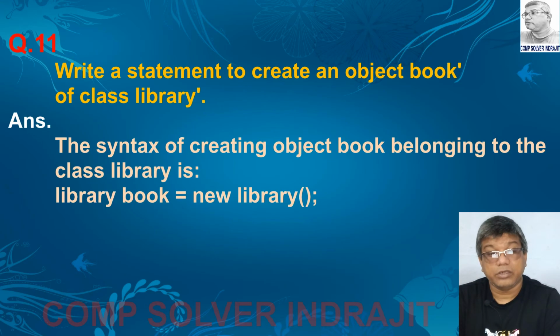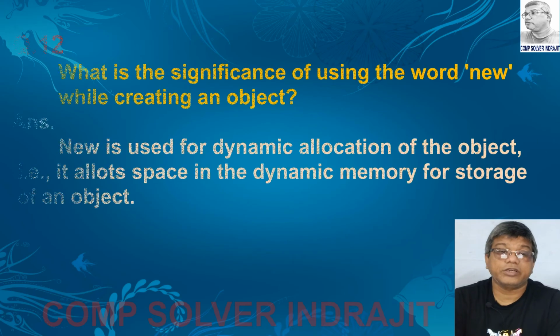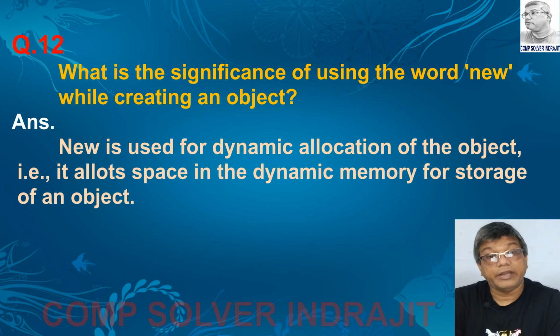Next question, write a statement to create an object book of class library. Answer is, the syntax of creating object book belonging to the class library is library space book equal new space library parenthesis then semicolon. Next question is, what is the significance of using the word new while creating an object?